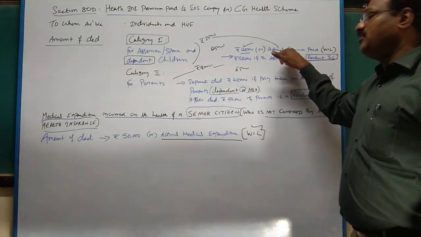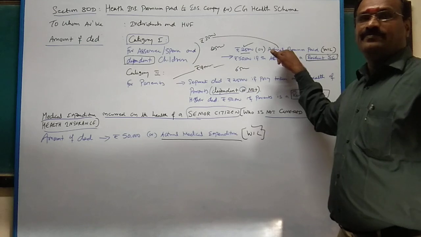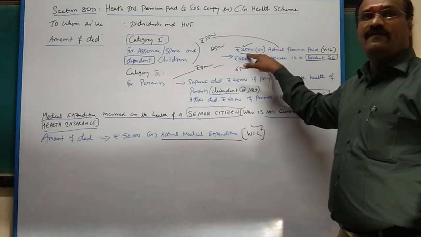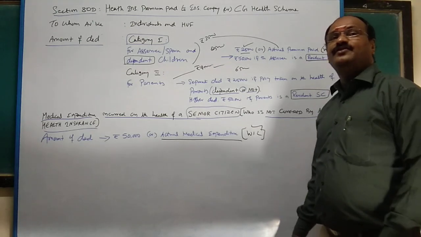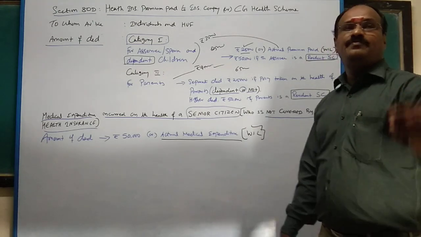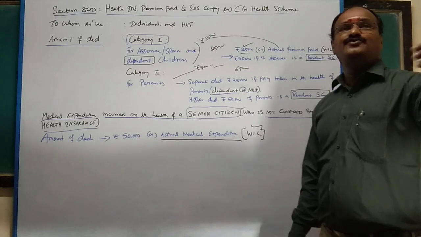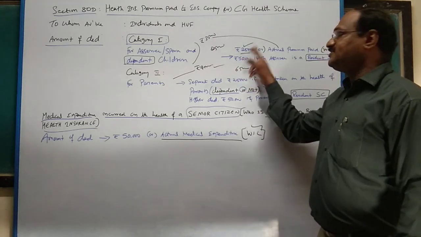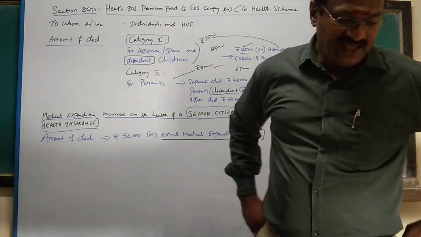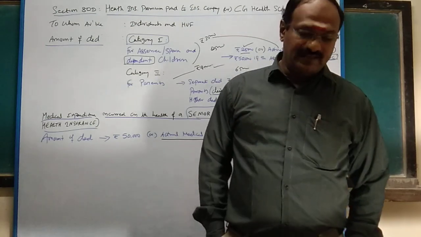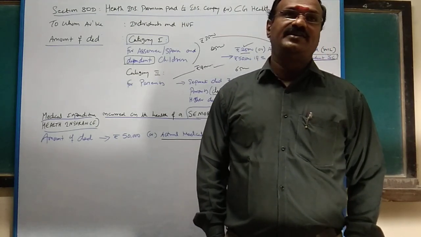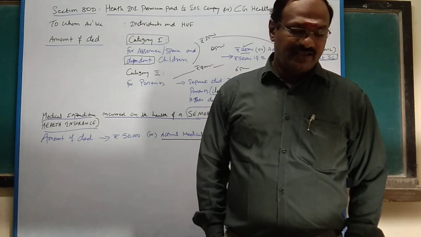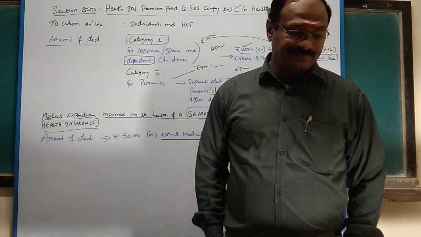Say suppose your actual premium is 30,000 or 25,000, whichever is less. Thereby you can claim only 25,000 rupees. Sir, I paid 5,000 rupees cash for preventive checkup. See, it is always included. Repeat, the aggregate deduction on account of preventive health checkup of self, spouse, dependent children and parents cannot exceed rupees 5,000.